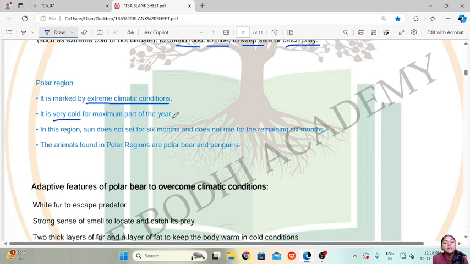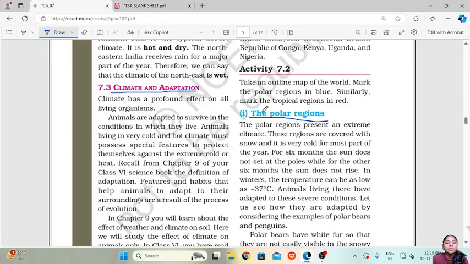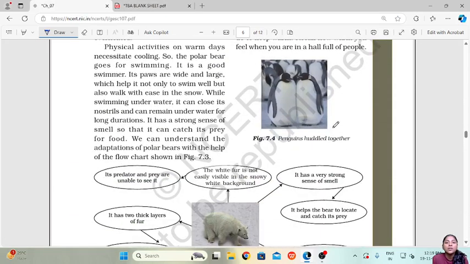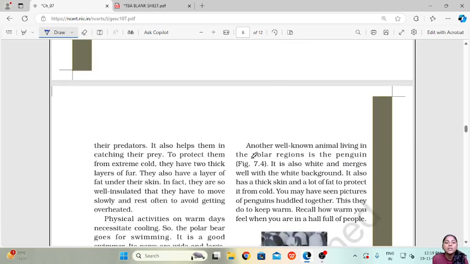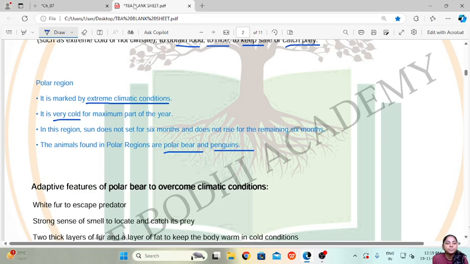In this region the sun does not set for 6 months and does not rise for the remaining 6 months. The animals which are found in the polar regions are polar bears and penguins, as we can see over here.